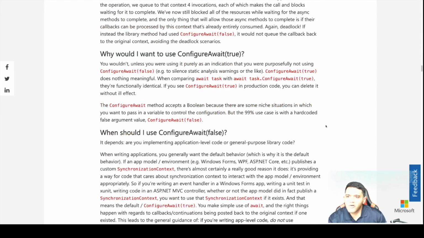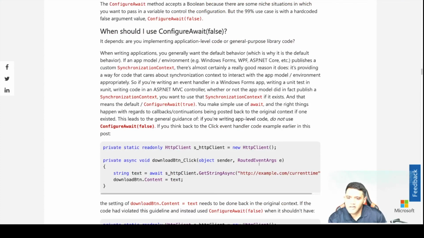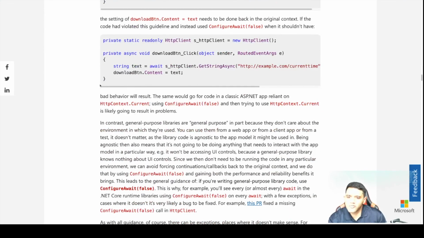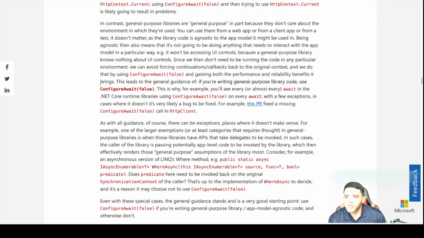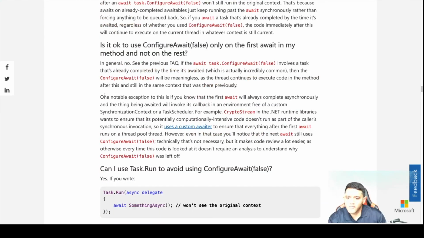So if you want to keep up to date with all this, make sure you read this. It has some clarity on what has to be done, why it should not be used or why it should be used. So it says if you're writing app level code, do not use configure false, stuff like that. And if you're coming from .NET Framework, you need to know when this can be used and when this should not be used. So it's a very important thing that you need to know.